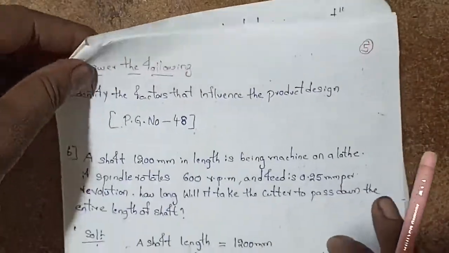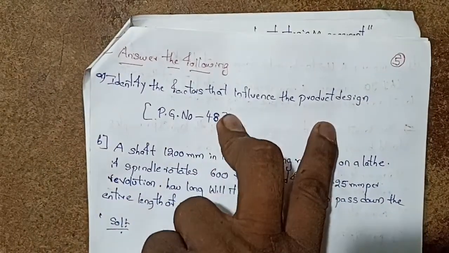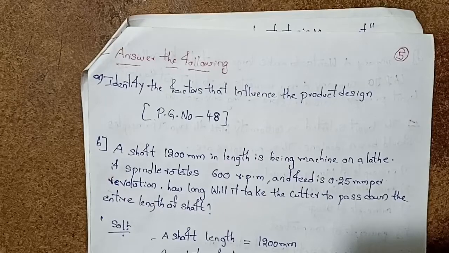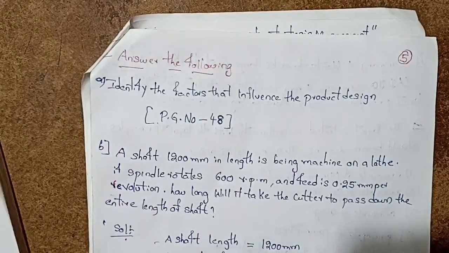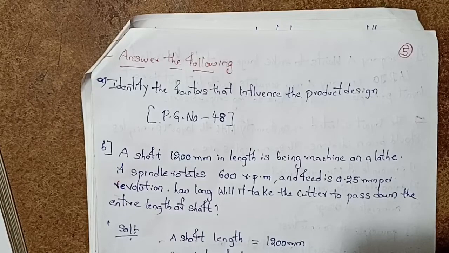Section 2 is Answer the following. Identify the factors influencing the product design. For this one I will mention only the page number, so there is no need to write this down. Refer to the answer on page number 48 of the Institute material. I am just showing you.